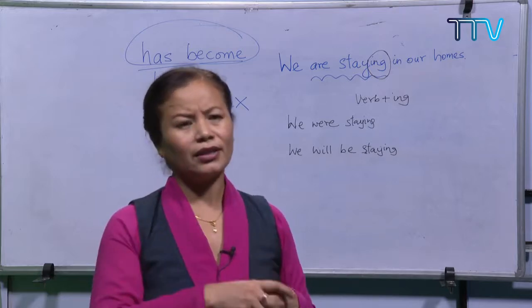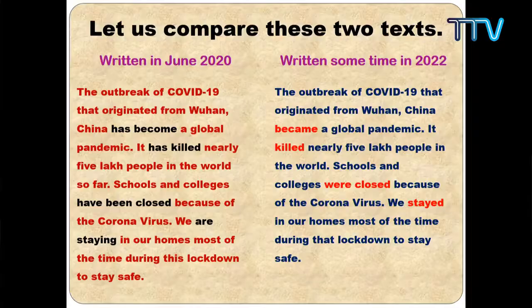Let's look at the text again. In the first text, China has become, right? And in the second text, the verb I have used is from Wuhan, China became a global pandemic. This is something that happened in the past, right? No connection in a way. That is something that happened in the past. So we are not talking about the connections, right? It killed nearly 5 lakh people in the world. So this is again something that happened in the past.